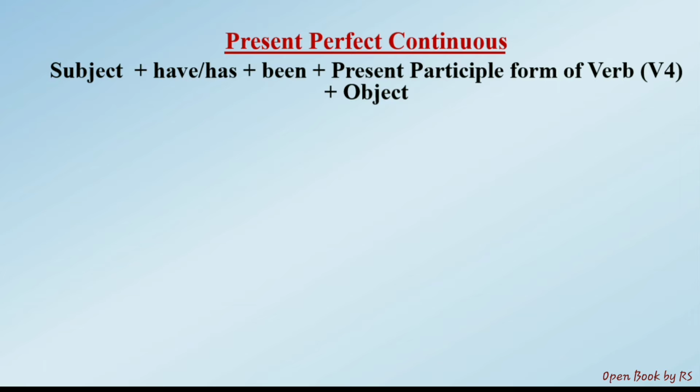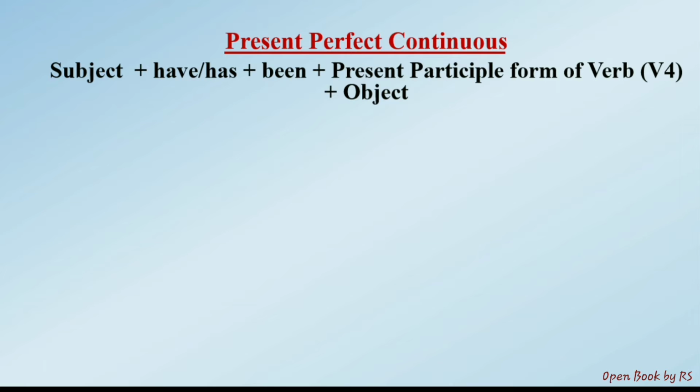Now I want to take up present perfect continuous. First let us take its structure. So the structure of present perfect continuous: subject, have or has, plus been, plus present participle form of verb, plus object. In this tense, along with have or has, we should use been. So have been or has been. With this only we can frame present perfect continuous.